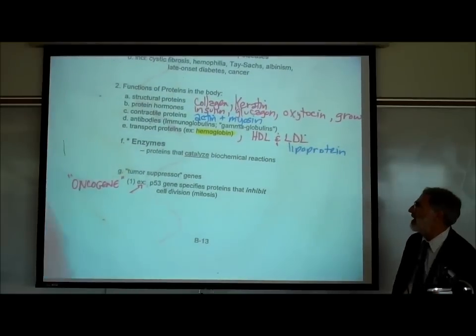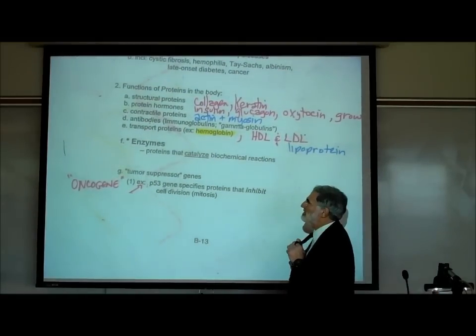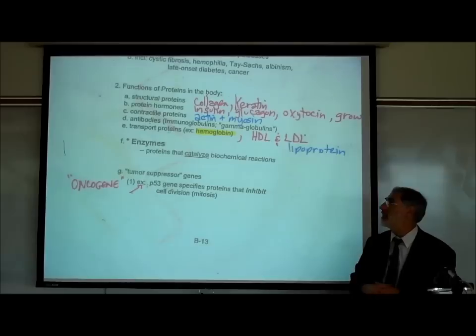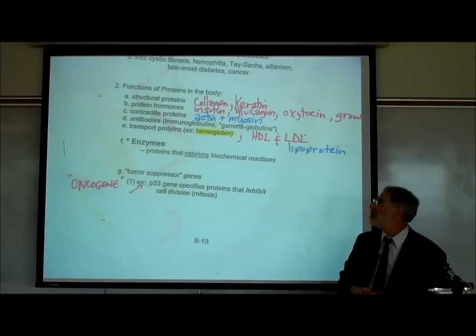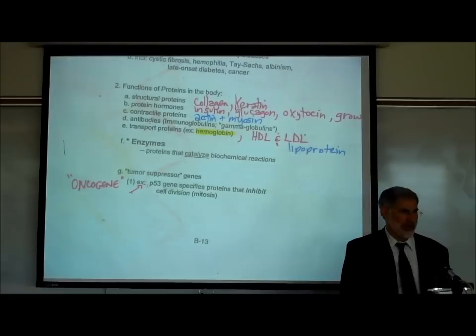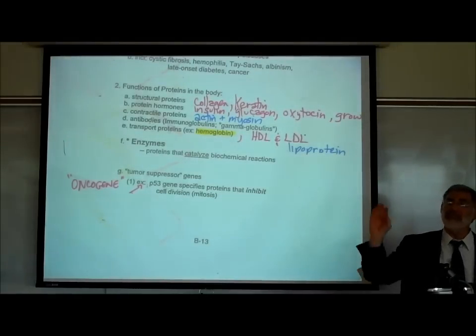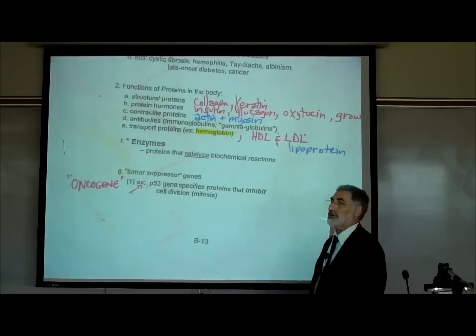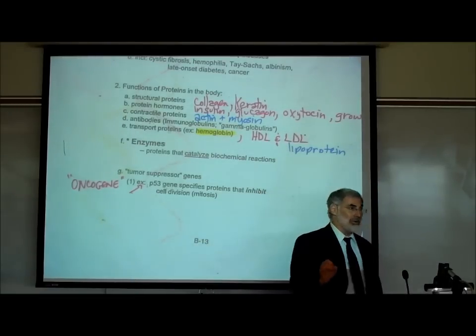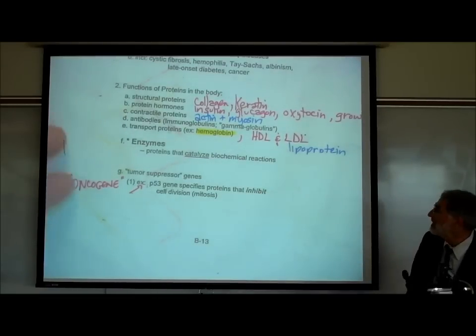Now, we mentioned several times now, arguably the most important role of proteins in any living thing, including us, are enzymes. Proteins that catalyze biochemical reactions. There are thousands and thousands of different chemical reactions that occur in the cells of our body, and each one is catalyzed by a different enzyme.